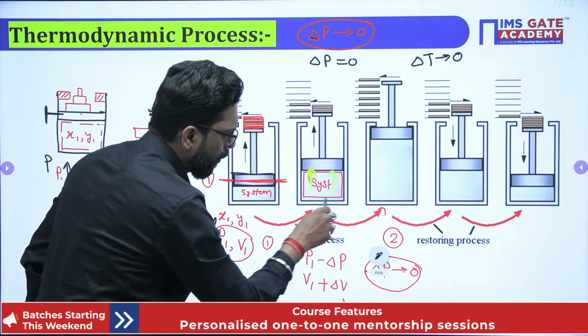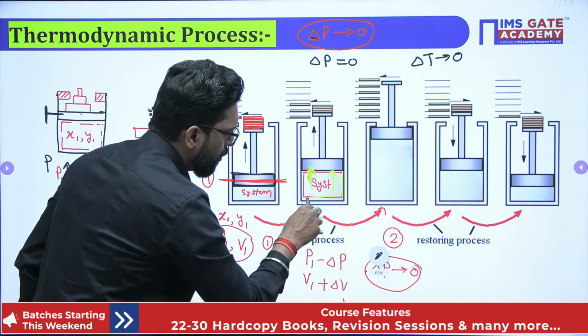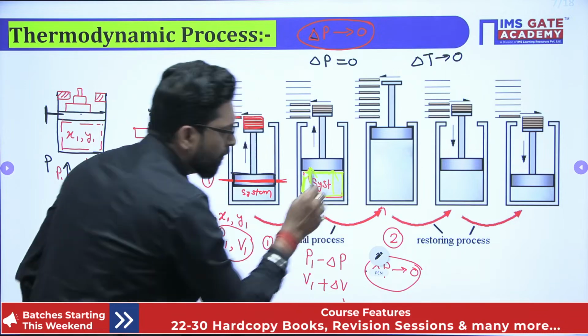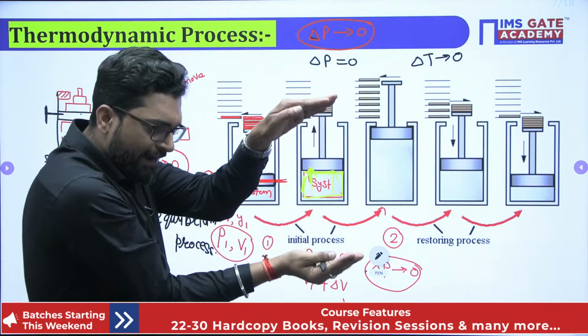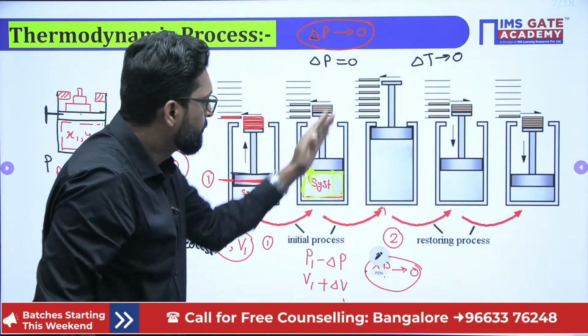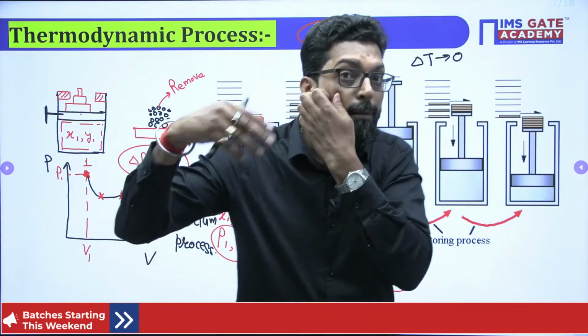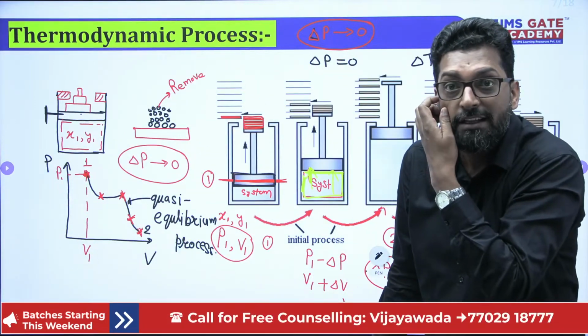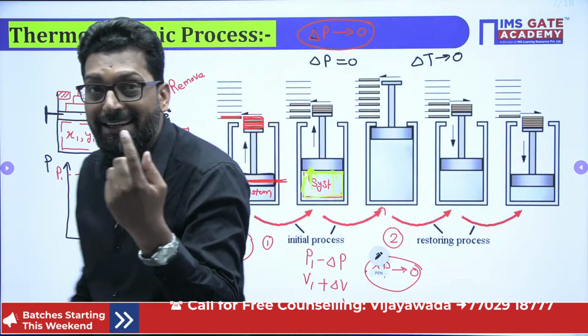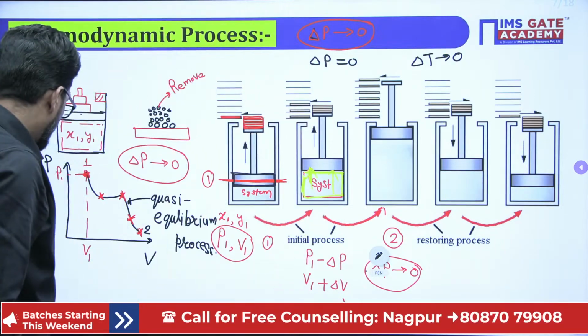This system is bounded by four boundaries. This boundary and this boundary are fixed, but this boundary is moving. That means it will expand or it will collapse. If the process happens in that manner, that is called thermodynamic work. And mind it, it is not mechanical work. These are very important things.